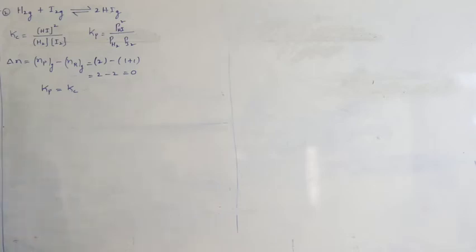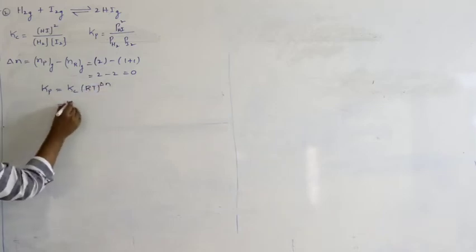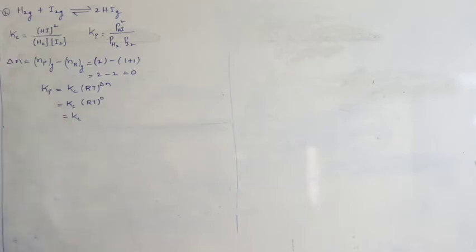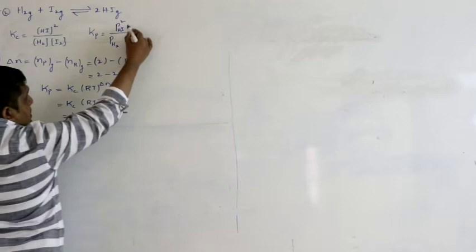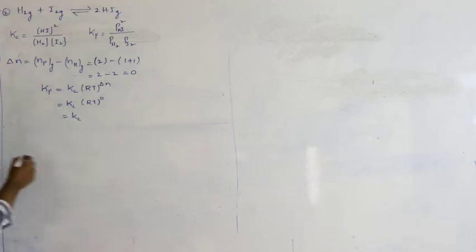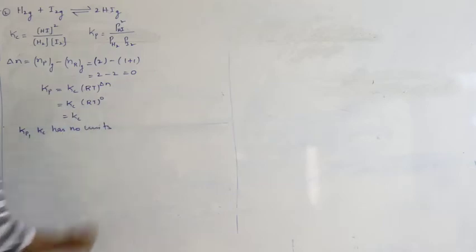Now, how did we get this? Kp equals Kc into RT power delta N. So RT power 0, anything to the power 0 is 1. So Kp will be equal to Kc. You can also write the units: molar squared by molar into molar. Molar into molar is molar squared, so it will cancel. So Kc has no units. Atmosphere squared by atmosphere into atmosphere, atmosphere into atmosphere is atmosphere squared, it will cancel. So Kp and Kc have no units because delta n is 0.